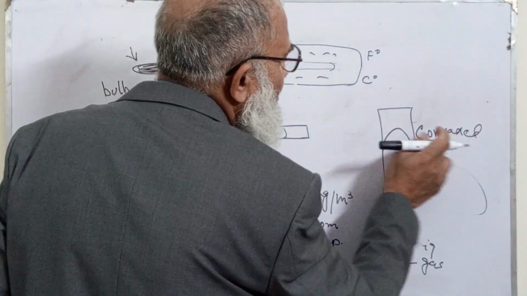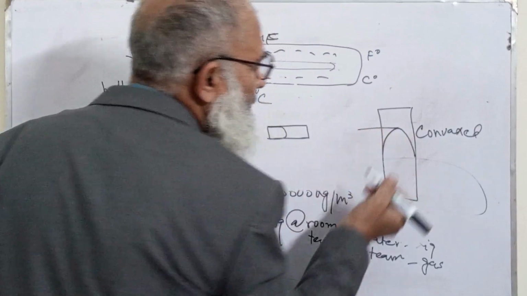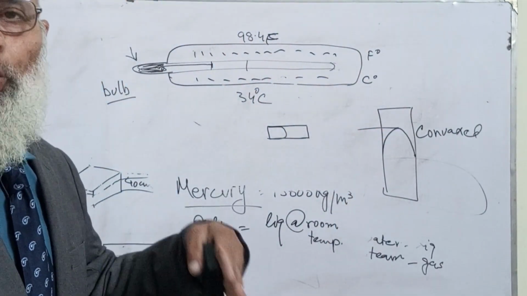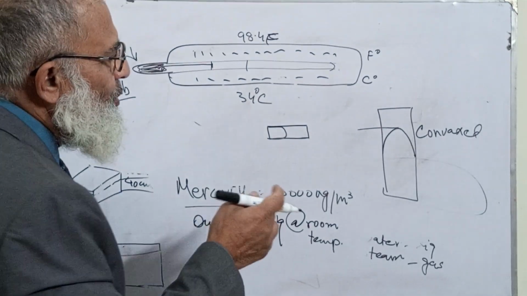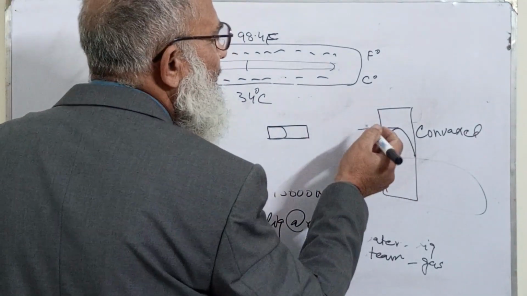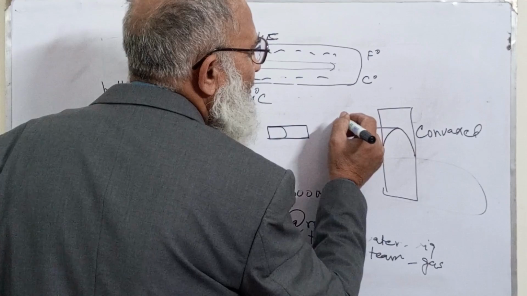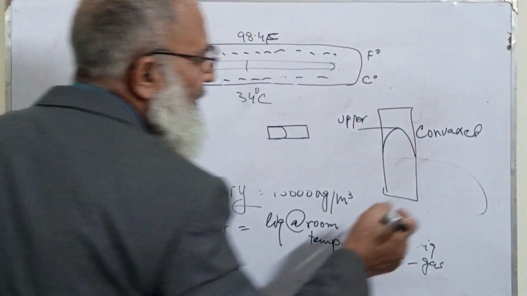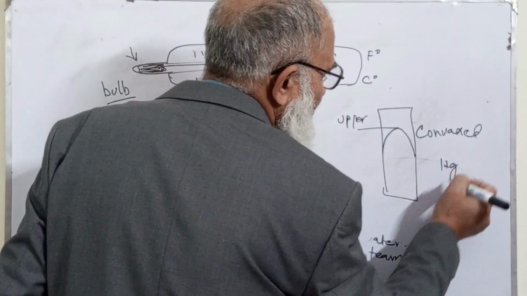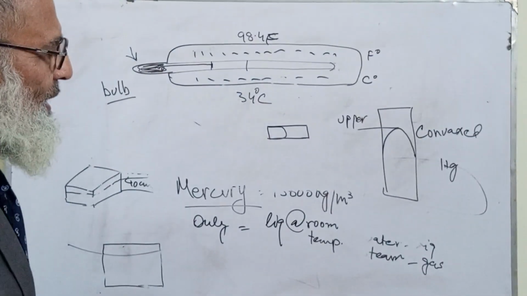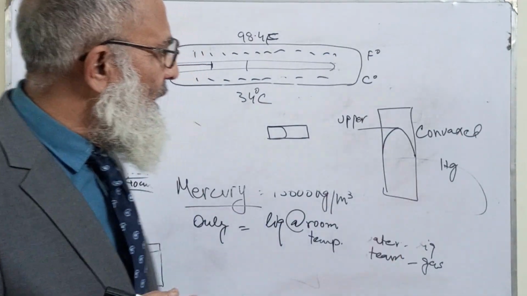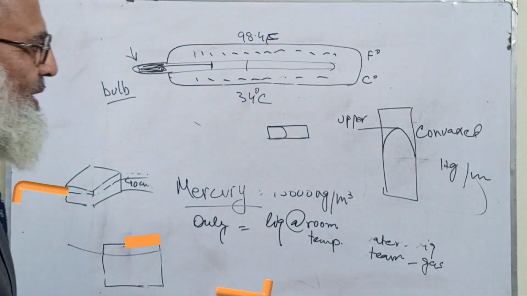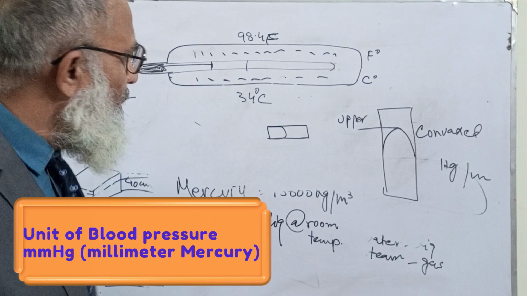Because it is opaque, we cannot see through it, so the upper meniscus is taken as the reading. In chemistry the symbol is Hg, and it is used in blood pressure measurement.